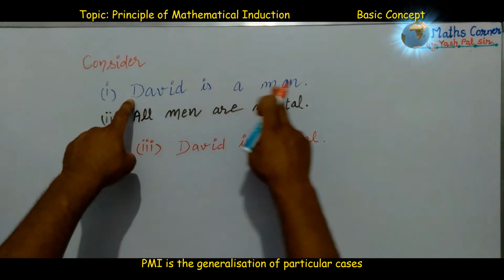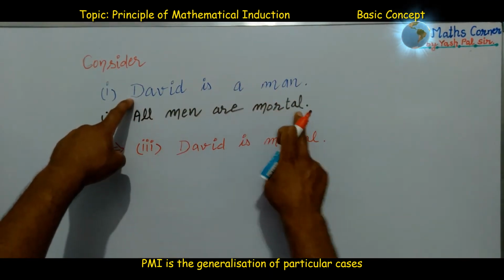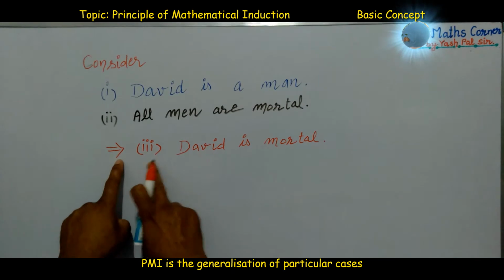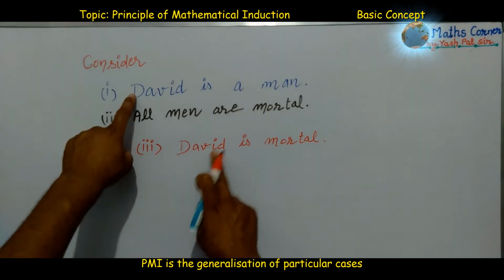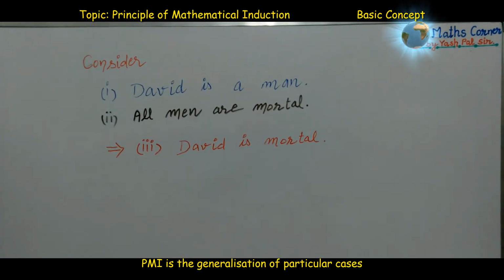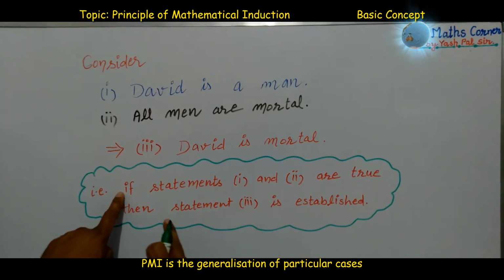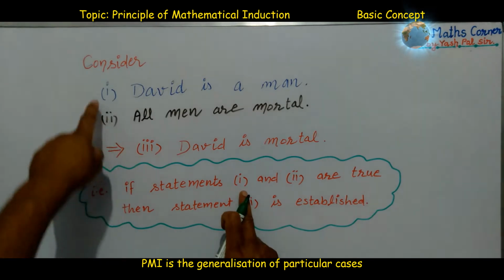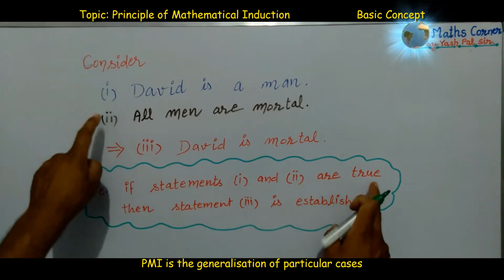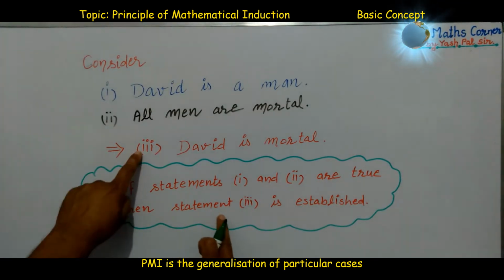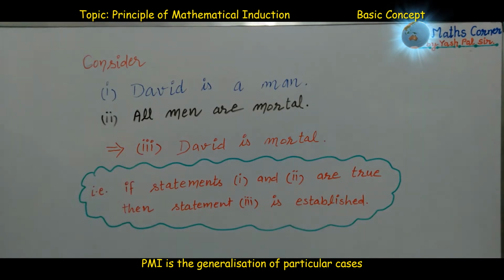David is a man. All men are mortal. This implies the new third statement, David is mortal. Now here, what is the conclusion? The general conclusion is: if statements 1 and 2 are true, then statement 3 is established.